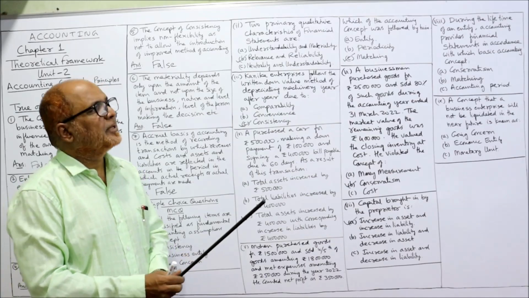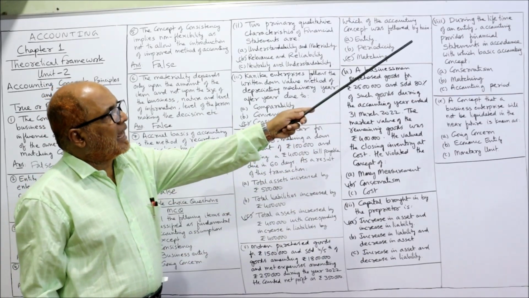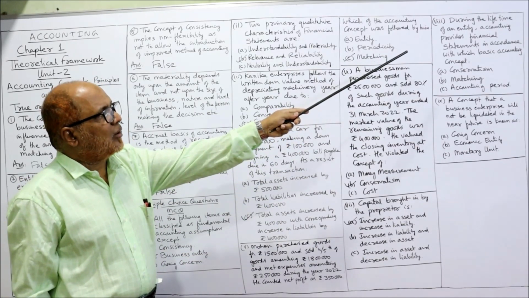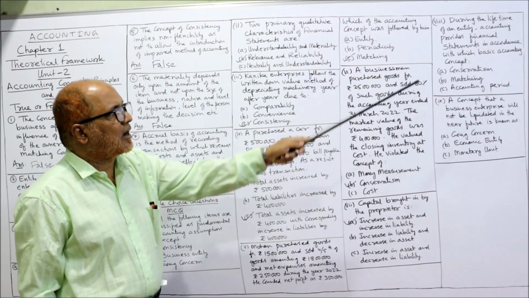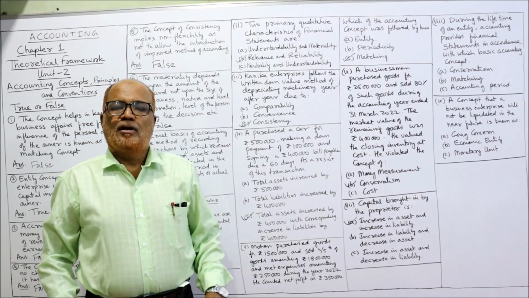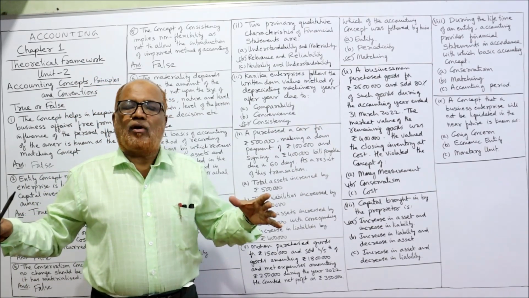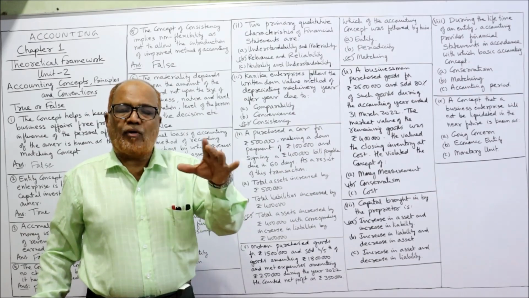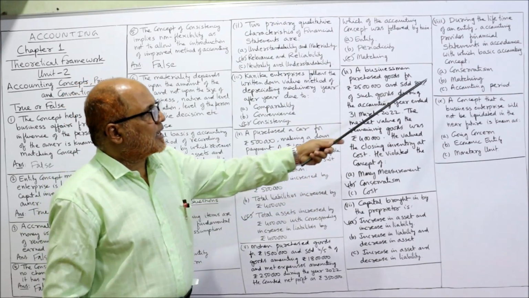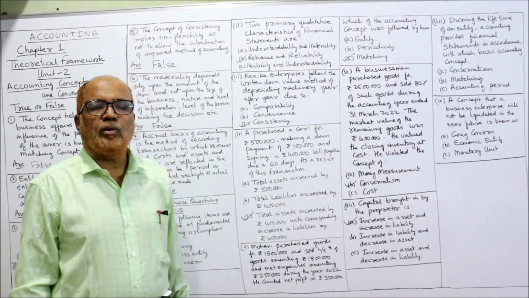Next one. During the lifetime of an entity, the accounting provides financial statements in accordance with which basic accounting concept? So during the whole life of the entity, the accounting is prepared following which accounting concept? Conservatism, matching, or accounting period?